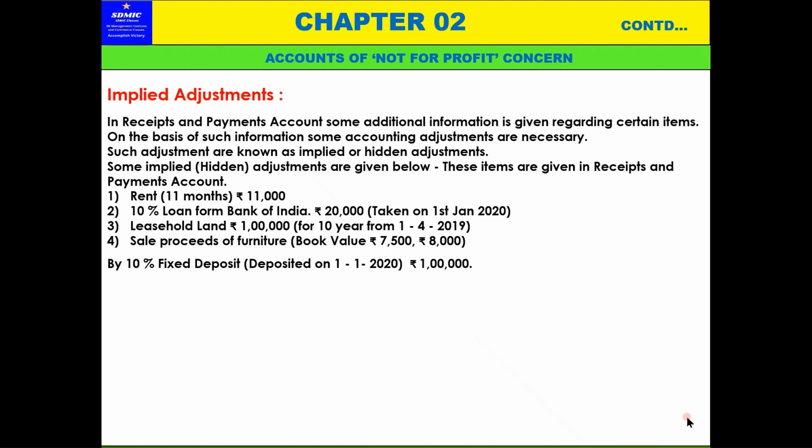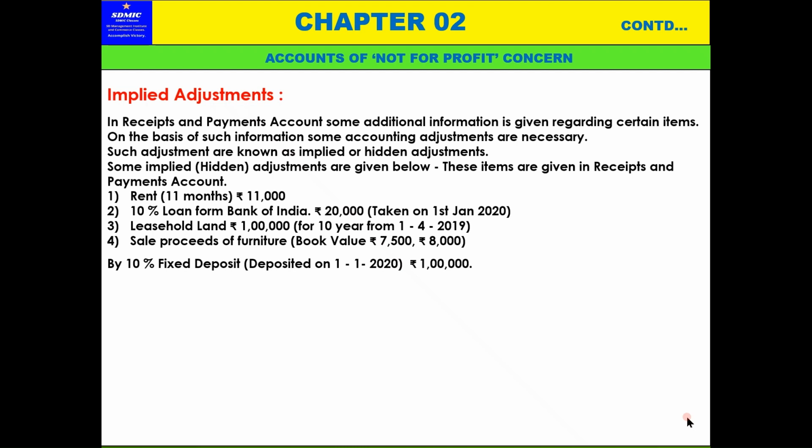Then, a 10% fixed deposit, deposited on 1st January 2020, rupees 1 lakh. So here the fixed deposit amount is 1 lakh, kept at the rate of 10% per annum interest and deposited on 1st January 2020.